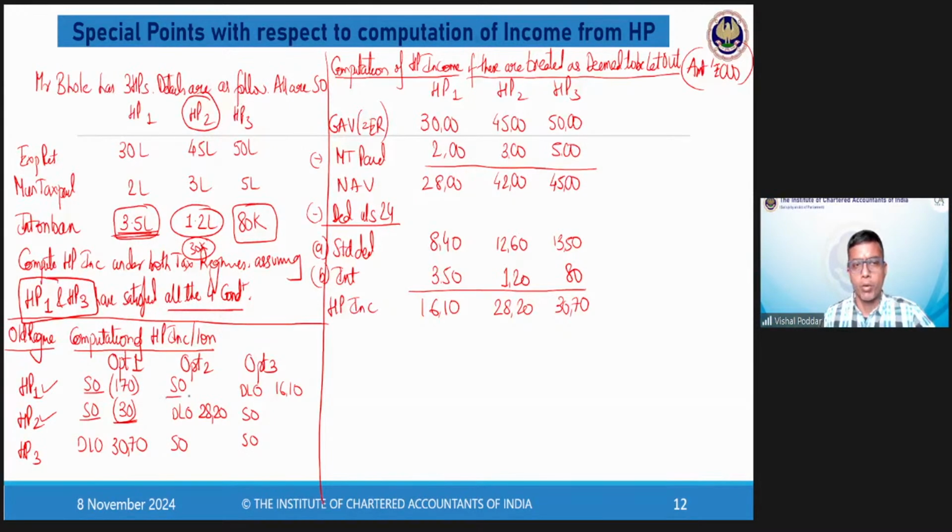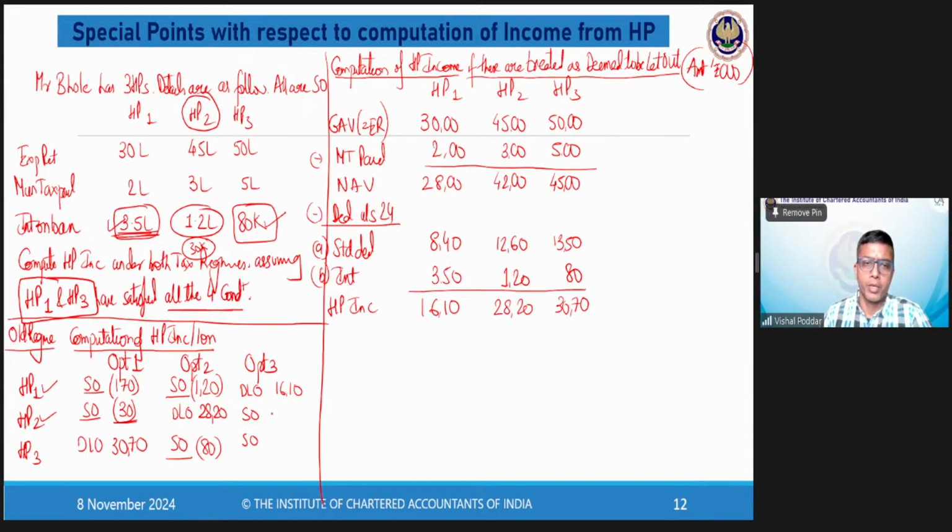Similarly, if I go to this case, here HP1 and HP3 are self-occupied. Both are eligible for a limit of 2 lakhs, out of which here the interest is 3.5, here the interest is 80. If I take 80 interest of HP3, which is entirely my loss, the total limit which I have is 2 lakhs. So the deduction which I can claim for HP1 interest is 1,20,000.